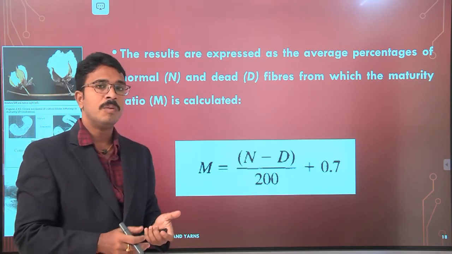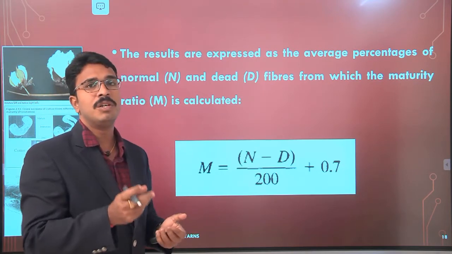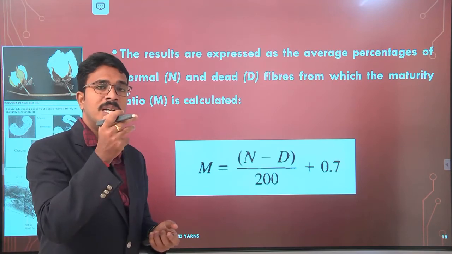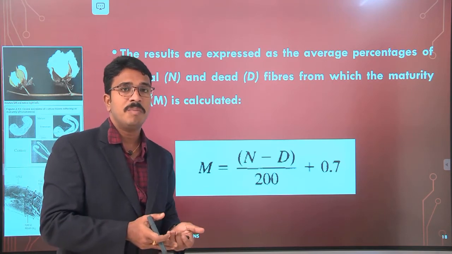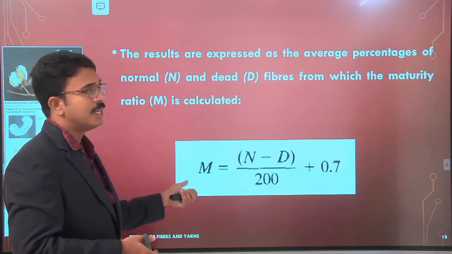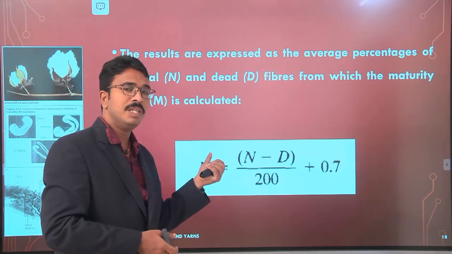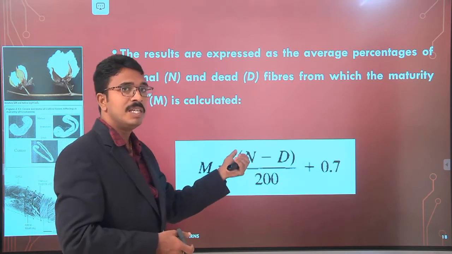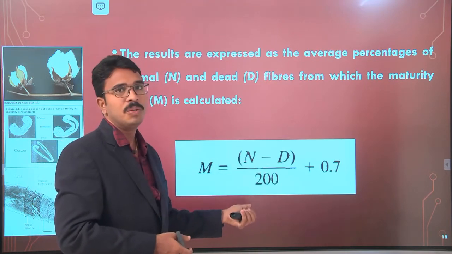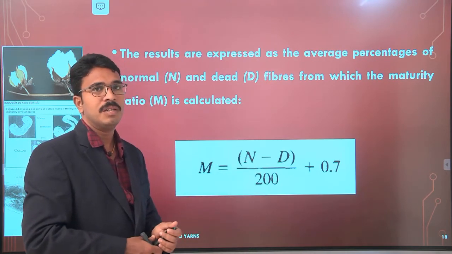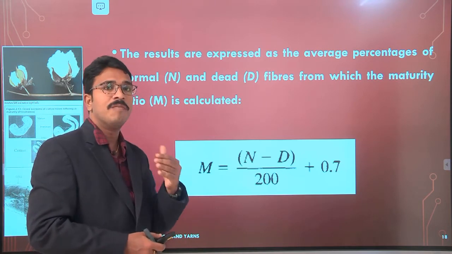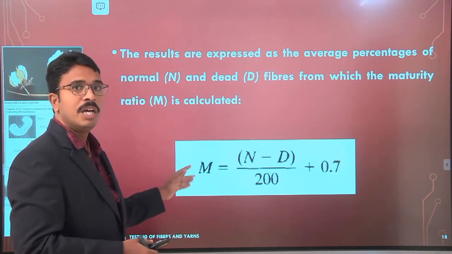Depending upon the number of normal fibers and the number of dead fibers seen under the microscope, we can find the maturity ratio. It is represented with M. The formula is M = (N - D)/200 + 0.7. By using this formula you can find the maturity ratio.